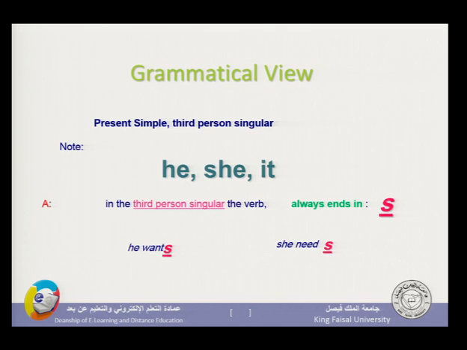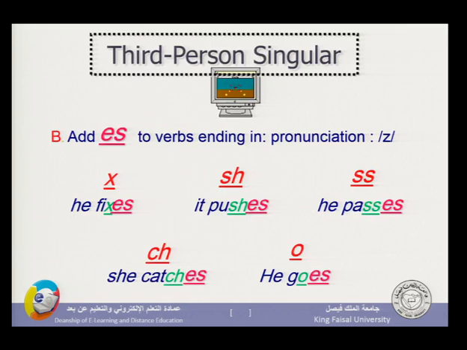Notice, this is the most important thing. If he, she, and it are used, and the verb is in the present, we have to add S to the verb. So once want is preceded by he, it becomes he wants. They want, but he wants. They want, but she wants. They want, but it wants. With he, she, and it, the verb has to have the suffix S.